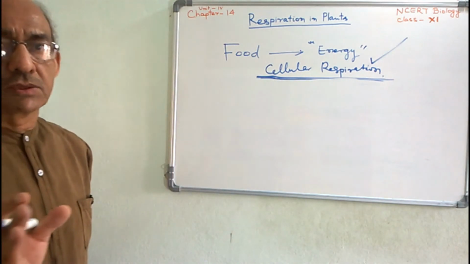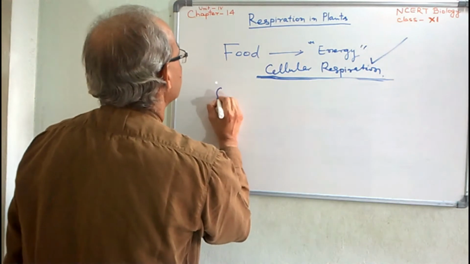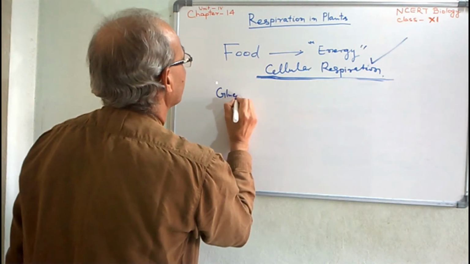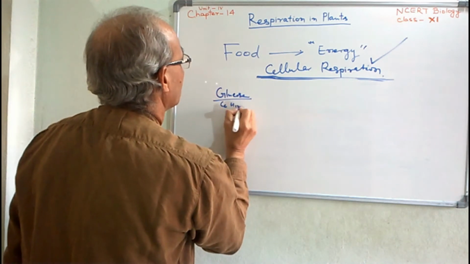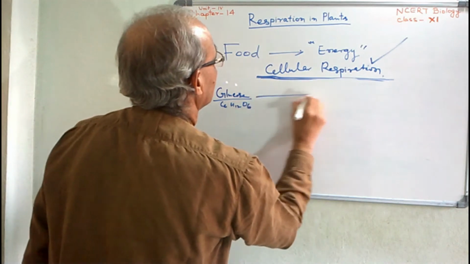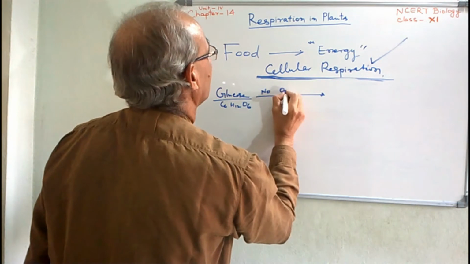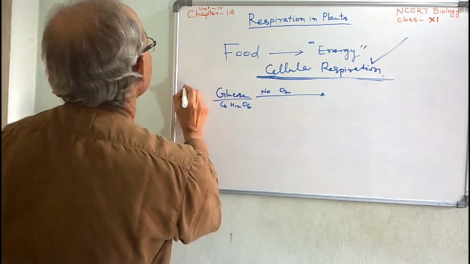In all the cases, whether they are prokaryotes or eukaryotes, you note down. Glucose, as I told you, is the respiratory substrate, C6H12O6. Here there is no oxygen.